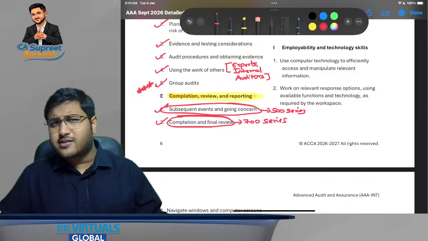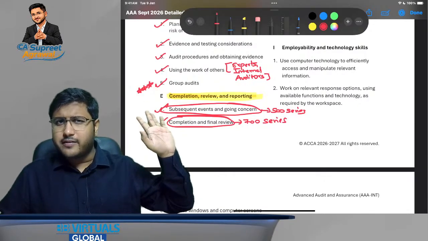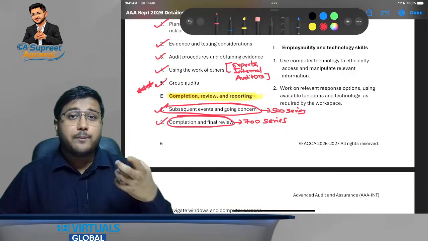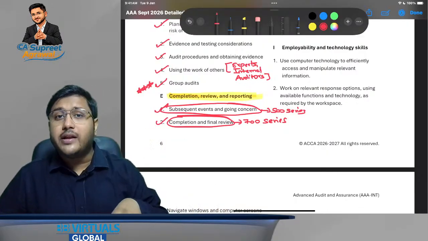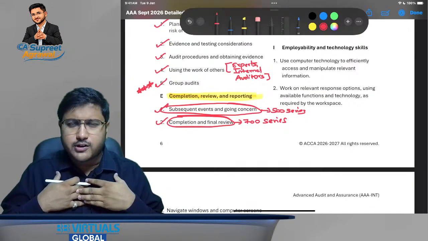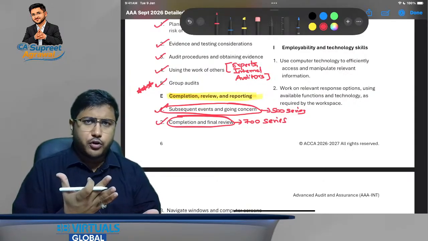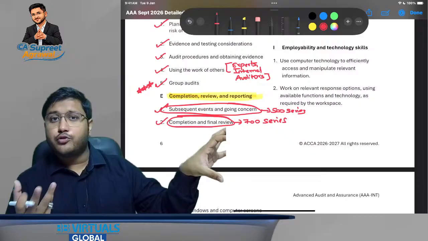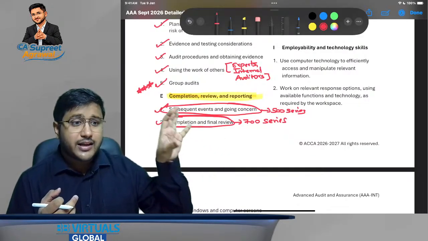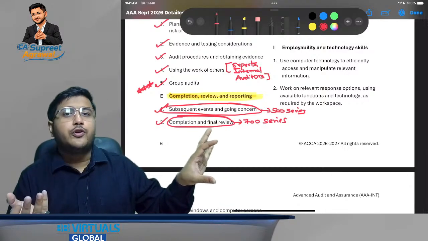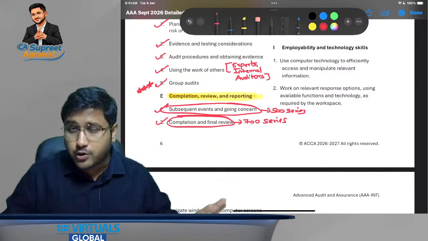Then going concern, is this similar to what we have discussed in class 11th? No, this is not similar to that. Here we have to discuss the potential impact on the audit opinion as well. See, we do not give the conclusion, we give the opinion as part of the auditor's responsibility. So we have to discuss if some institution is not a going concern, how we are going to frame our audit report. If some institution is a going concern, but we are a little doubtful on that, how it is going to impact our audit report. We are going to discuss all of that.